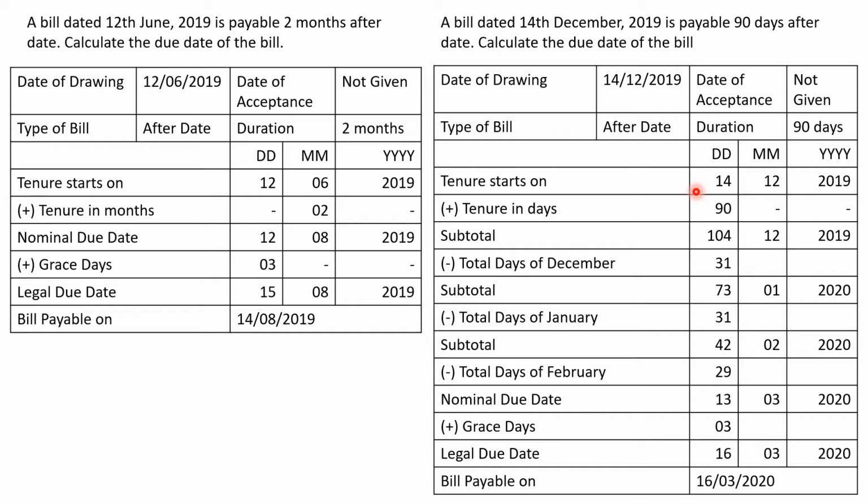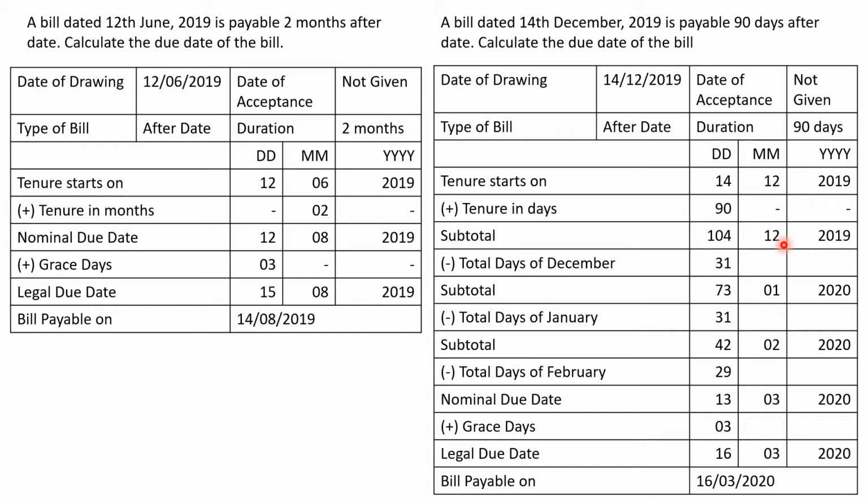Sorry, the bill is drawn in the last month. That means now probably the year may change. Let us check now. So 14th of December plus 90 days is equal to 104th day of December. But sir, it is impossible. December never has 104 days. We already know December has maximum 31 days.